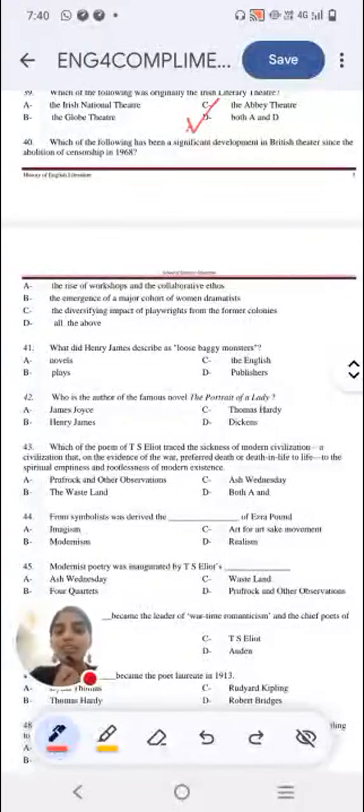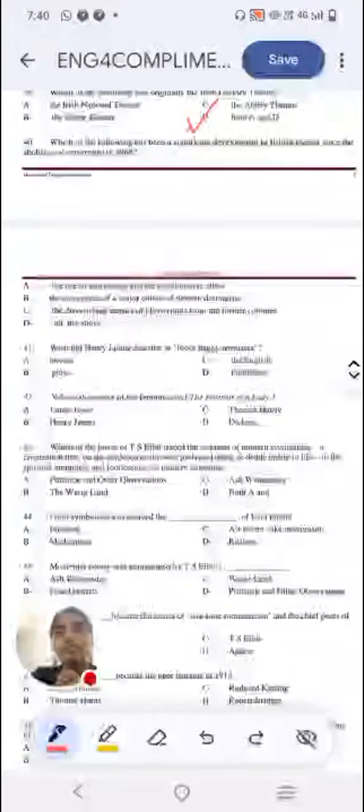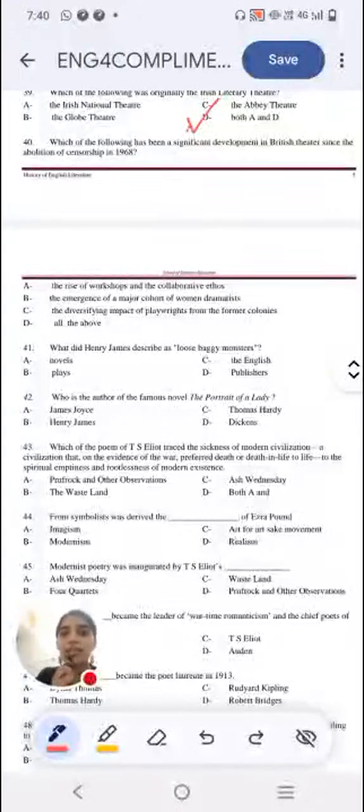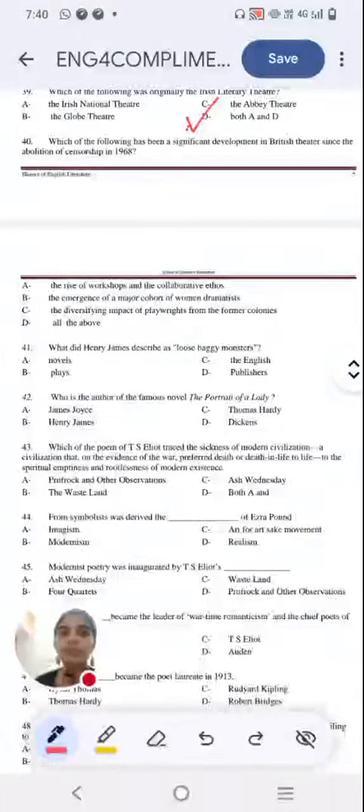Okay. So next question. Which of the following has been a significant development in British theatre since the abolition of censorship in 1968? Option A, the rise of workshop and collaborative ethos. Option B, the emergence of a major cohort of women dramatists. Option C, diversifying impact of playwrights from former colonies. Option D, all of them.